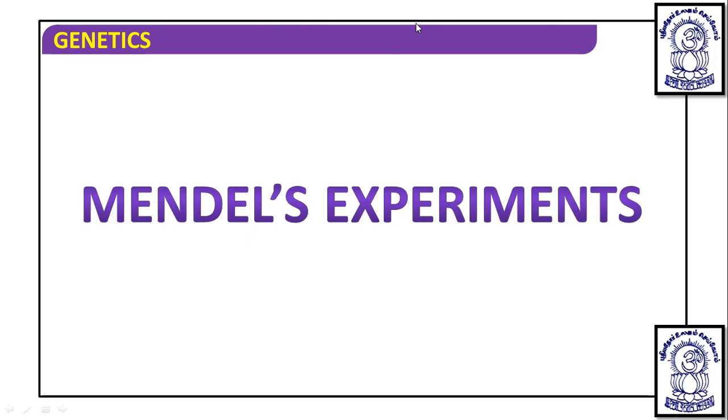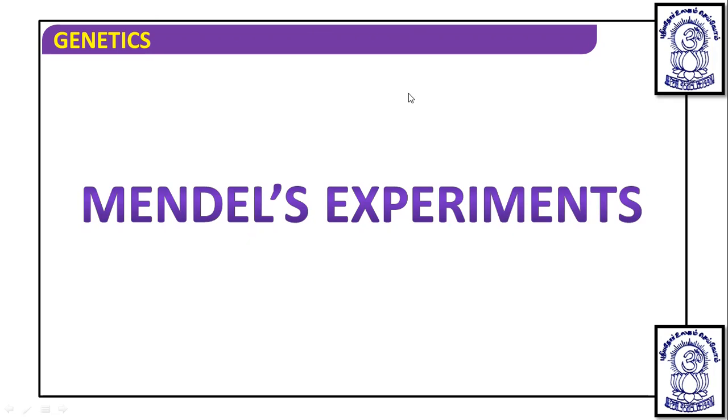Dear students, in the previous class we started with the introduction of this very important chapter, the principles of inheritance and variation.